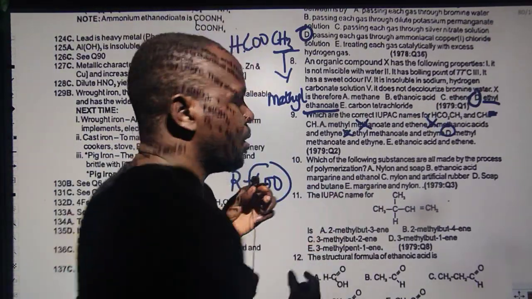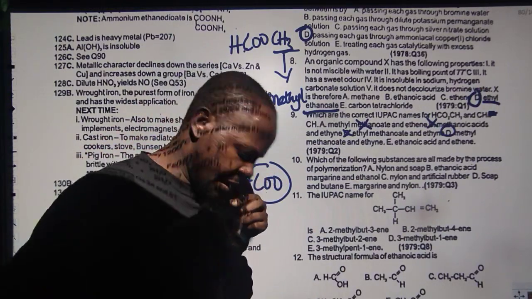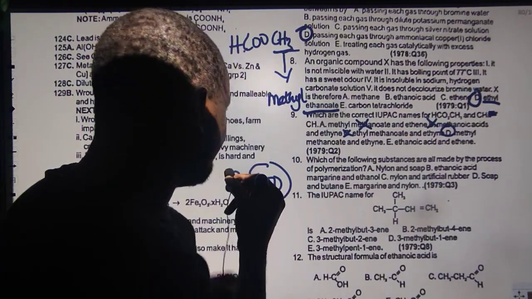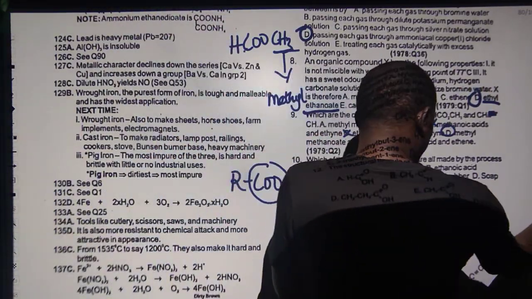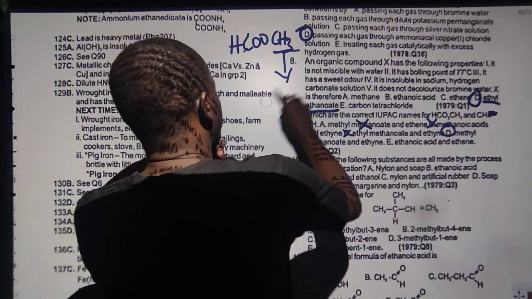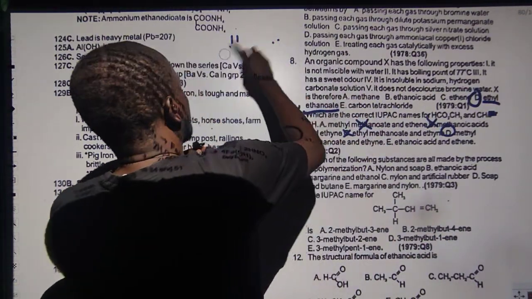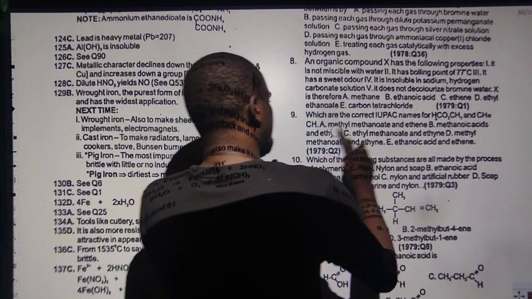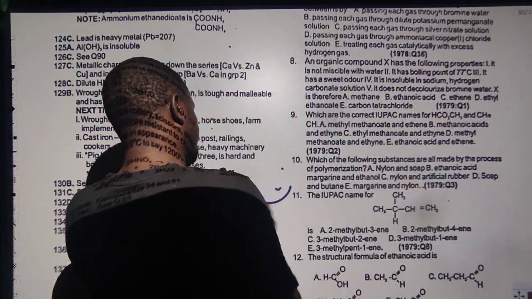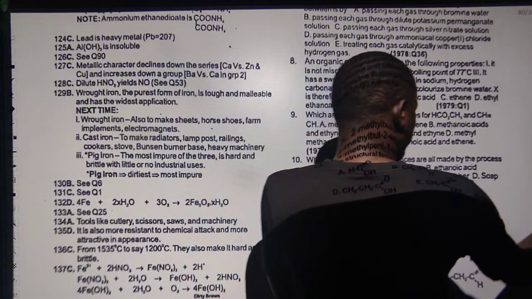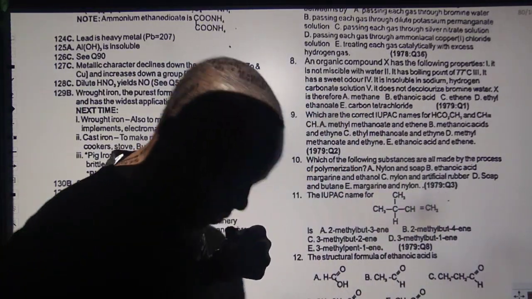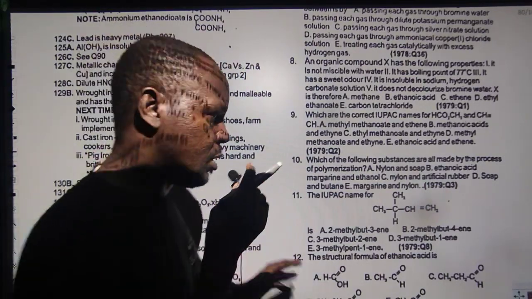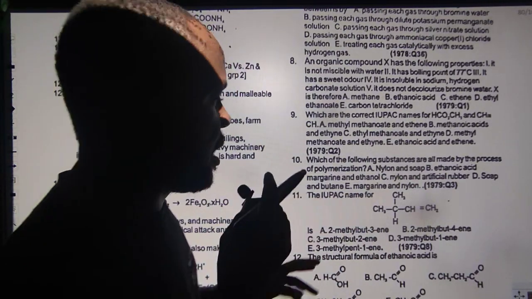Now, on the other hand, soap. Soap is not a product of polymerization. Please note that. In fact, soap is formed as a result of a process we call saponification. Have you heard about that? If you've not heard about that, there's always a first time to everything in life. So soap is formed from saponification. Nylon is formed from polymerization of ethene. There are two types of polymerization. We have addition polymerization, and we have condensation. All these are available on my concept video. But now it's not concept, it's tackling the question and picking the right answer.